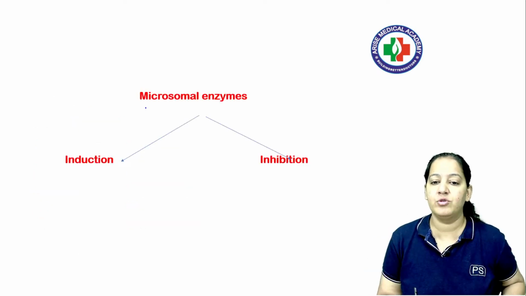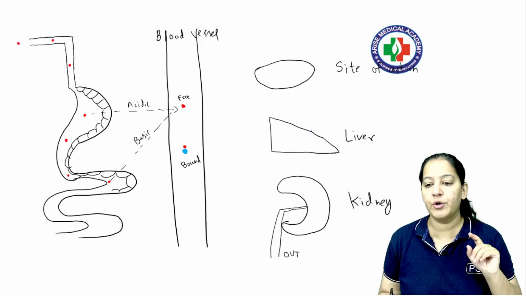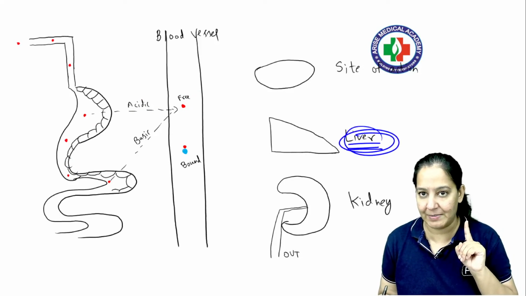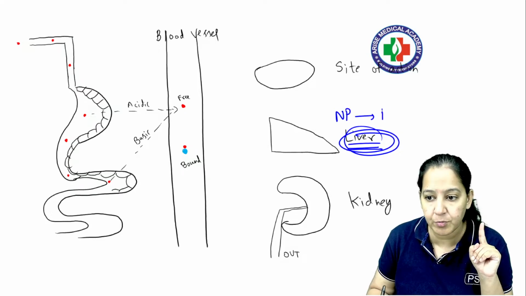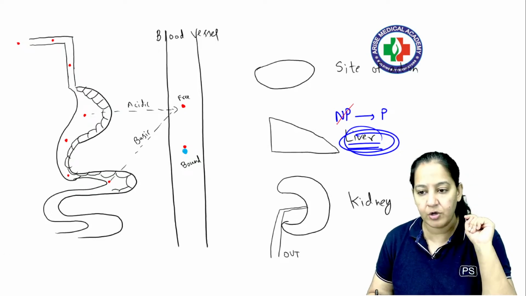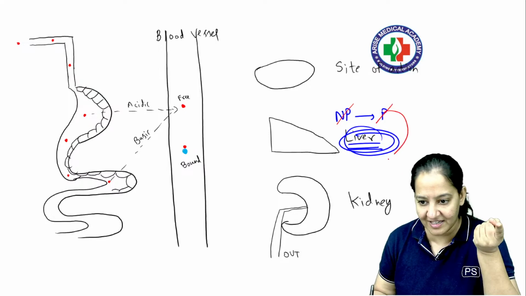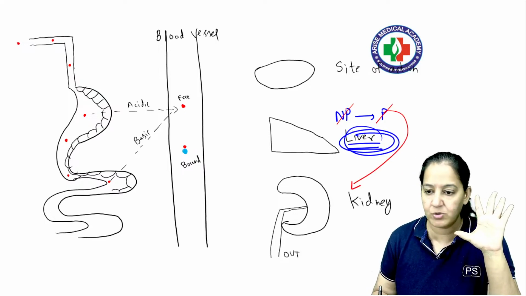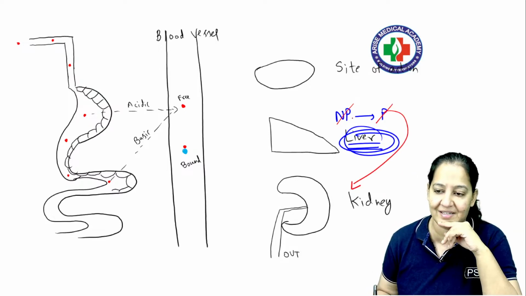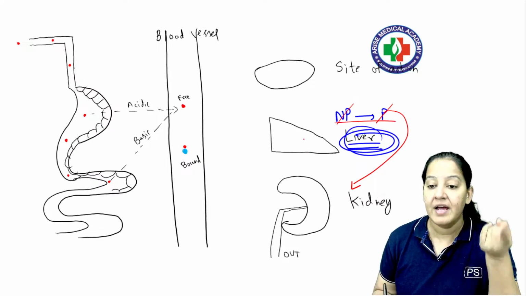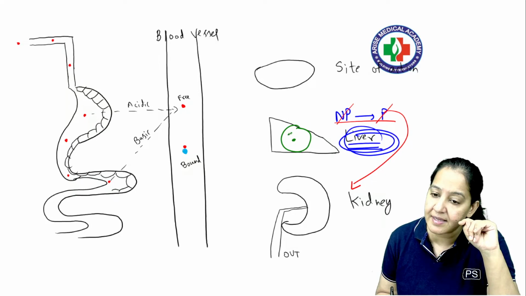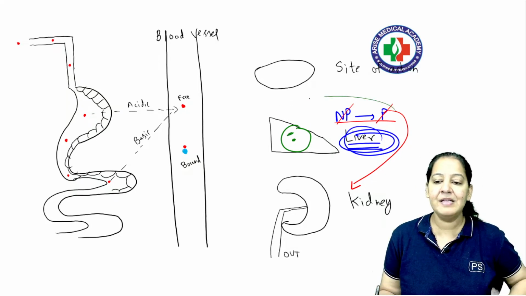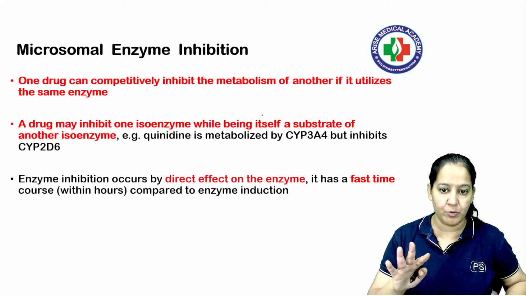So let me explain to you the microsomal enzymes. As I told you, metabolism takes place in the liver. What is metabolism? Metabolism is the conversion of non-polar drug to polar drug. We want to convert non-polar drug to polar drug so that it can be excreted out of the kidney very well. Because non-polar drugs cannot be excreted, only polar drugs get excreted. So this takes place in the liver. In the liver, there are hepatocytes. Inside the hepatocytes, there are enzymes. So let me zoom this portion for you on the next page.